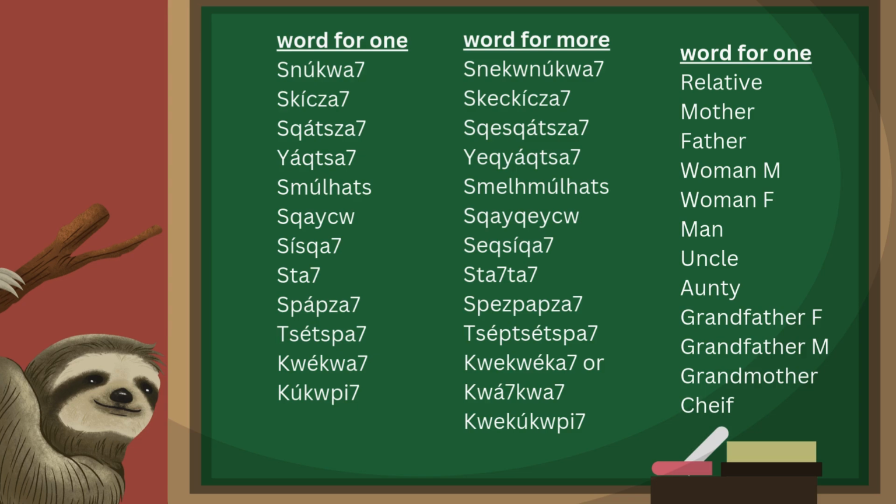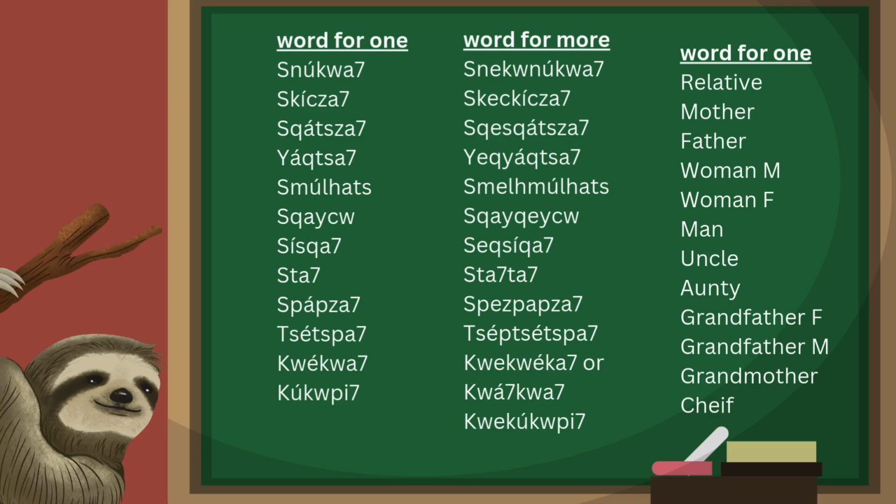And then yaksha is woman or multiple women. Shmushat is woman in the feminine, and then shmeshmushat is multiple women. And then shkech is man, and shkechkach is multiple men.